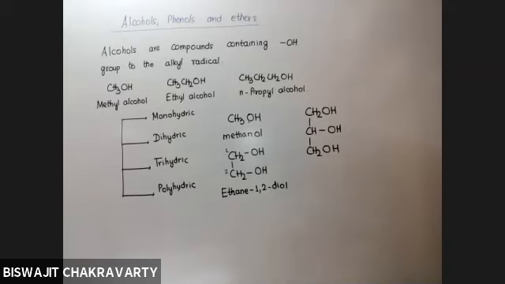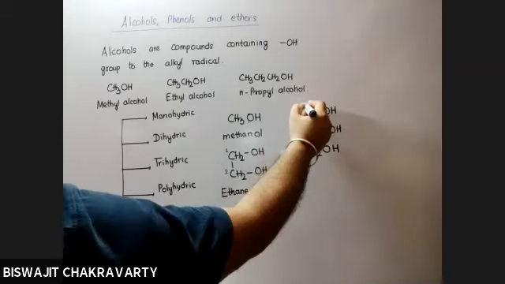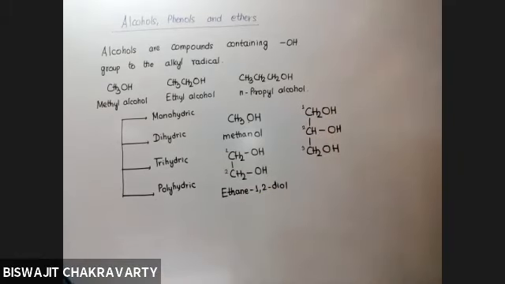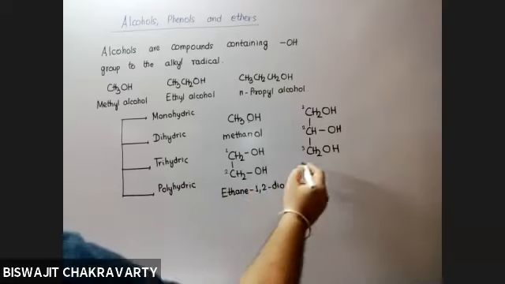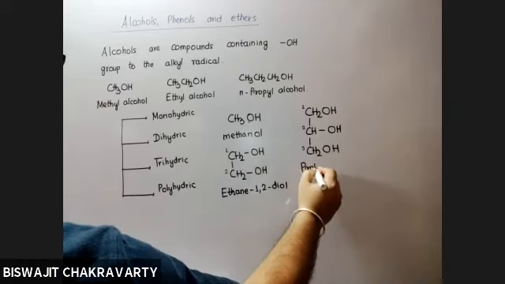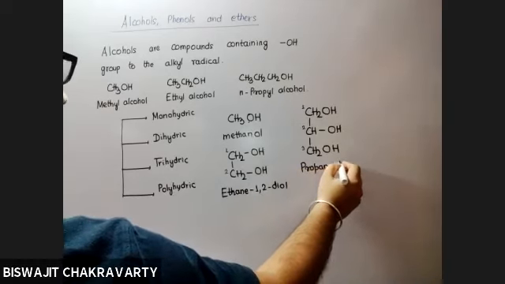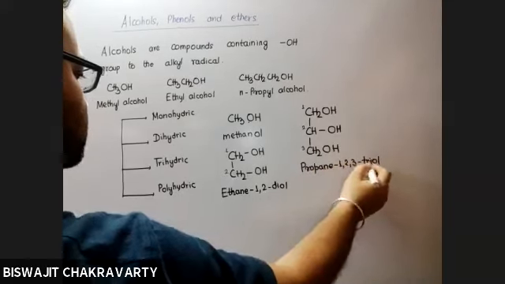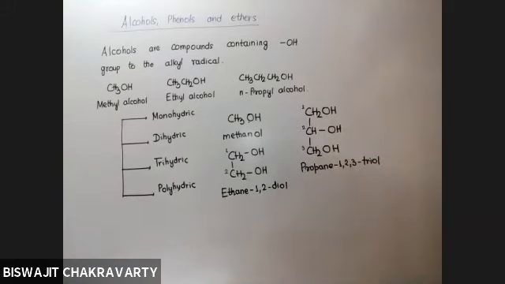You have to complete the name. Why? Because obviously there are 3 OH groups. So it will be propane, complete name 1, 2, 3 triol. So in between, as the term tri has come, accordingly we can use it likewise. Okay. Is it clear?